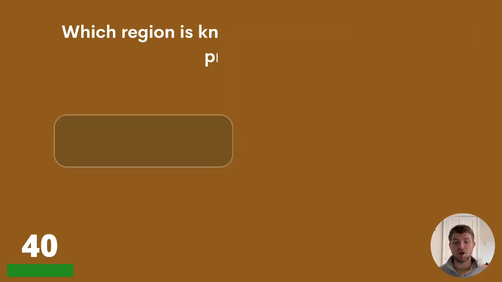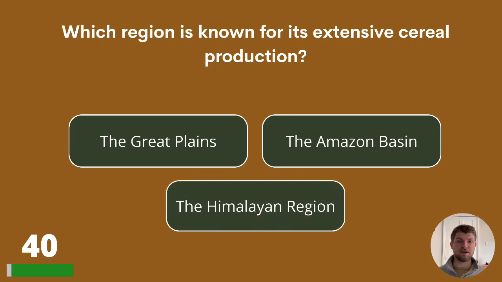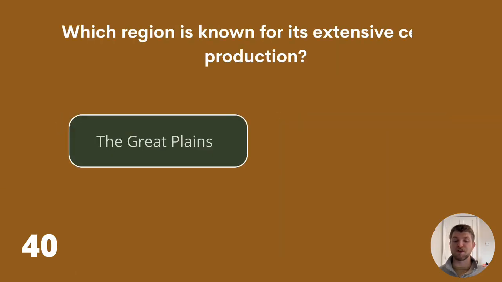Question 40. Which region is known for its extensive cereal production? The Great Plains, the Amazon Basin, or the Himalayan region? The answer is the Great Plains.